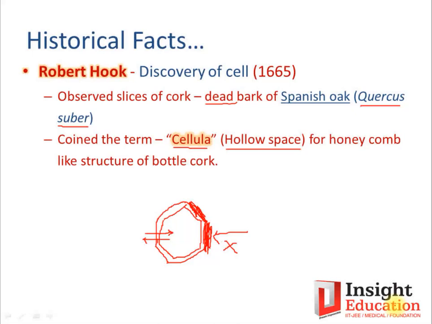Okay, why is it suberized? Because it is airtight. Say, for example, a bottle of champagne has a bottle cork, and that is definitely a suberized structure, so that air cannot come in. The content inside the champagne should not get oxidized. That is the reason why this part is there.